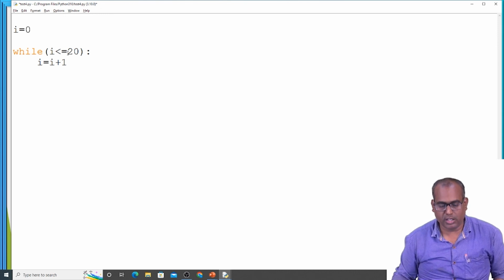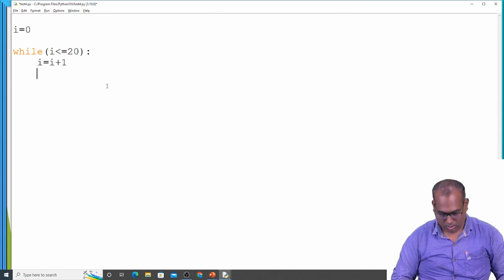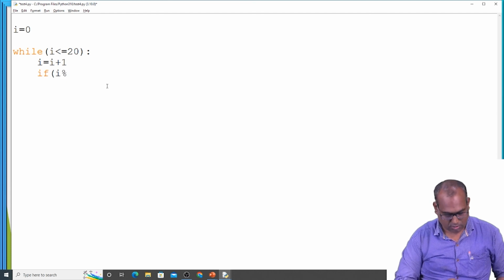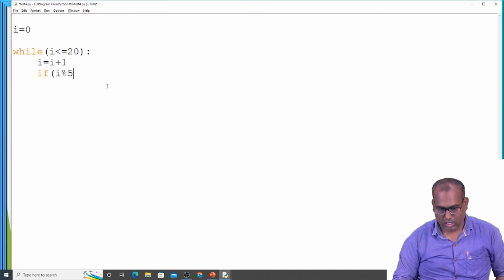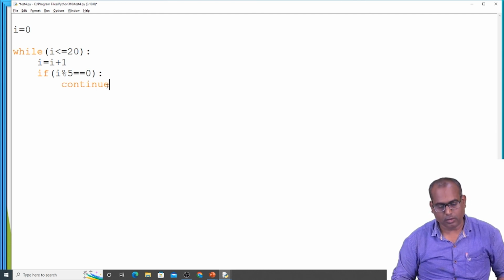It will fall into the infinite loop. If i modulus of 5 equals 0, continue. Otherwise print i.